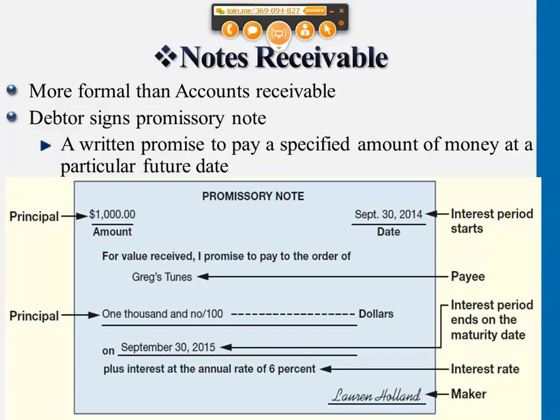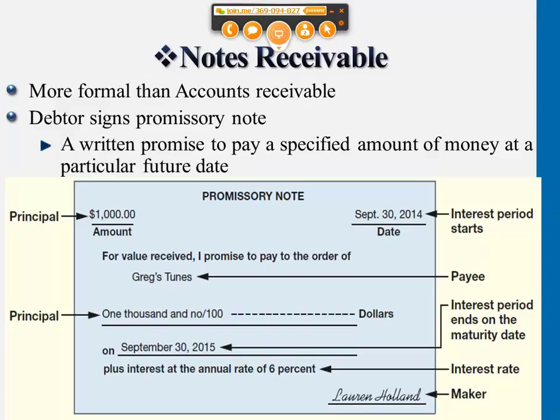Then you add interest. This will give you the total maturity value. Okay, maturity value at the end is the total amount that debtor needs to pay back to creditor, including principal amount plus the total amount of interest.